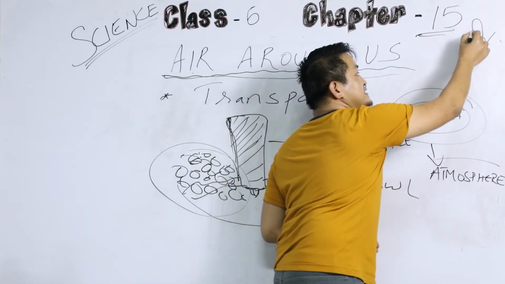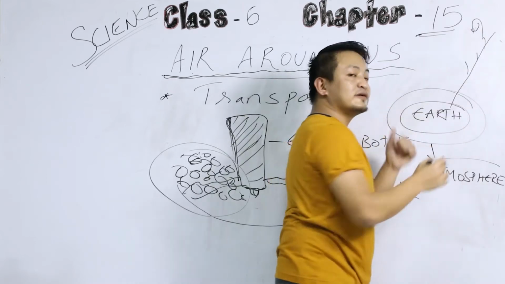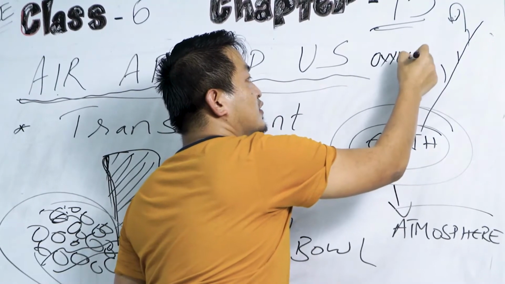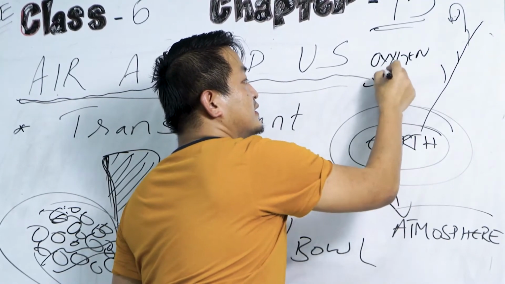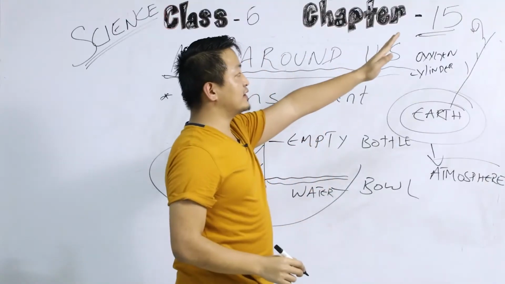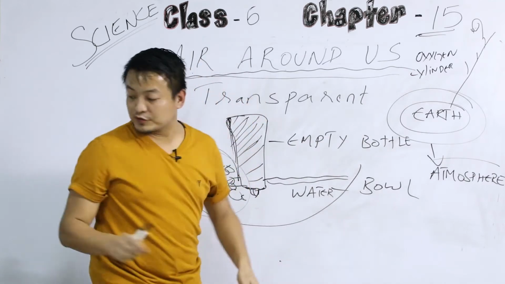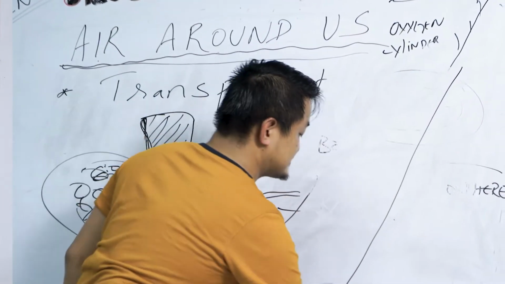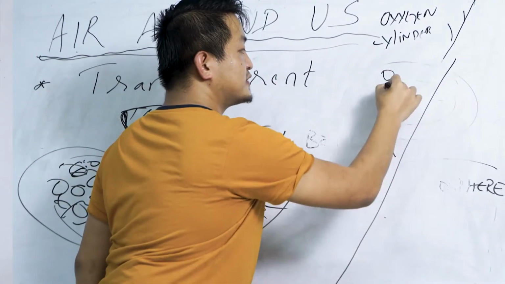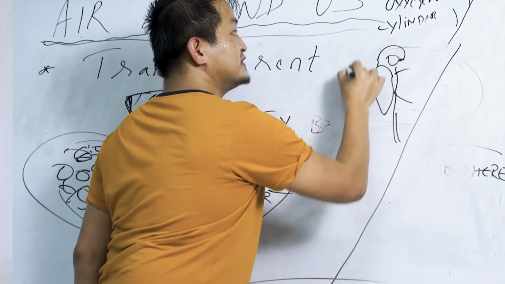That's why mountaineers carry oxygen on their back, an oxygen cylinder. They carry an oxygen cylinder since when they move up high, there is less air. So I'll show you here: this is earth and this is a mountain. The mountaineers carry an oxygen cylinder on their back.